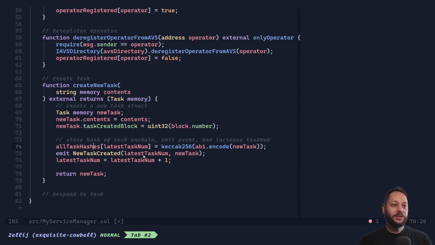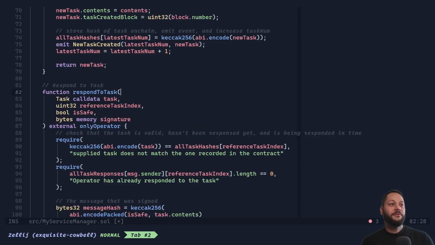So the very first task is going to be 0, and then we're going to post the full task struct, and then increment the last task number. So any task after that will have the correct index. And then we'll return the new task. So if somebody calls this, they can actually pull this out and save it later. But this event is what's going to be looked at by operators in order to respond to the task.